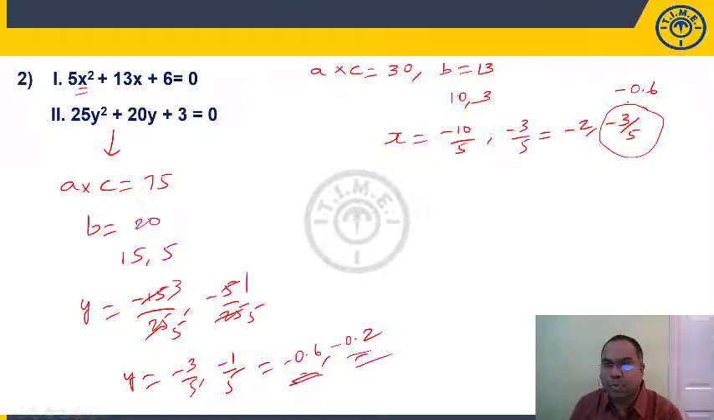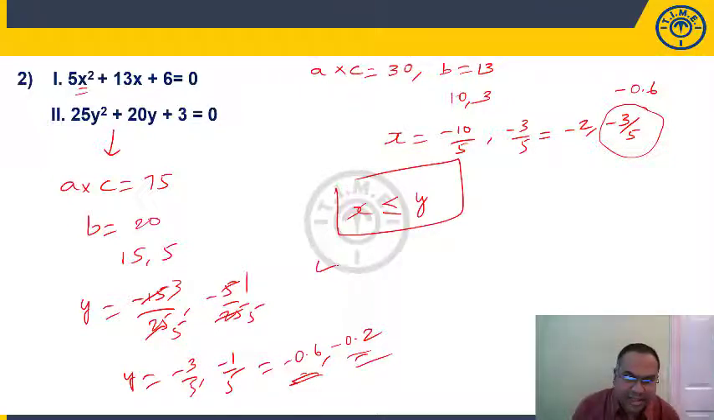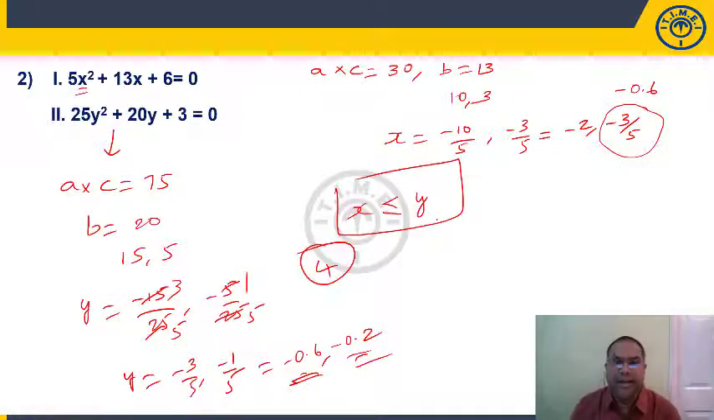Now if you take minus 0.6, minus 0.6, these two are equal. Minus 0.6, minus 0.2. Minus 0.6 is less than minus 0.2. So x roots are either less than or equal to y roots. So x less than or equal to y is present in choice 4.